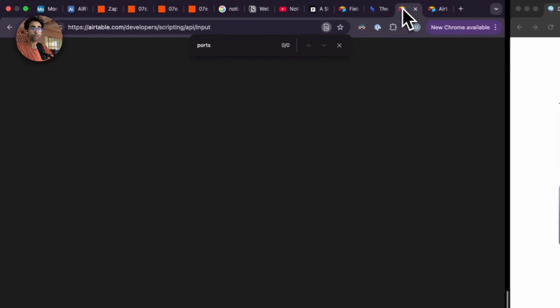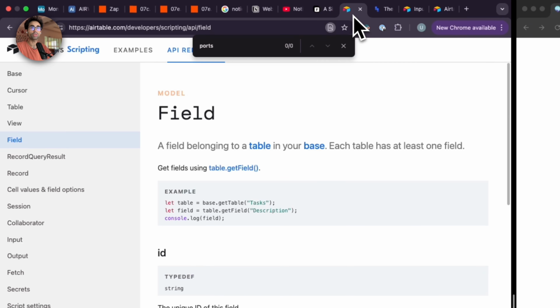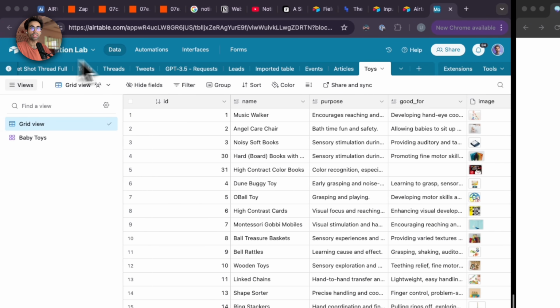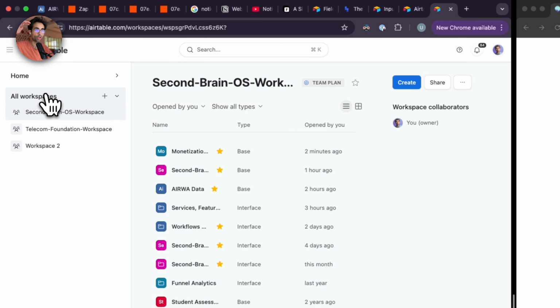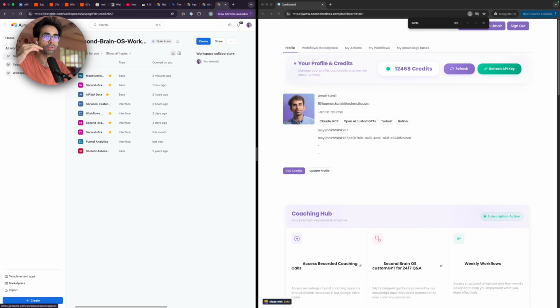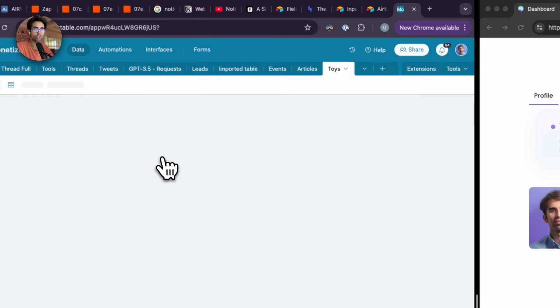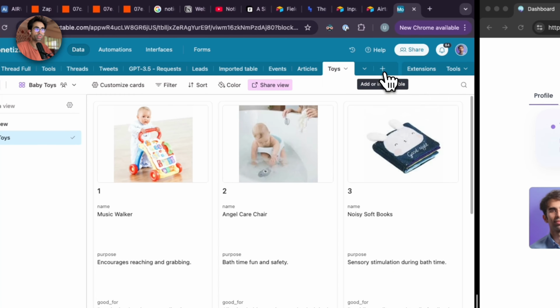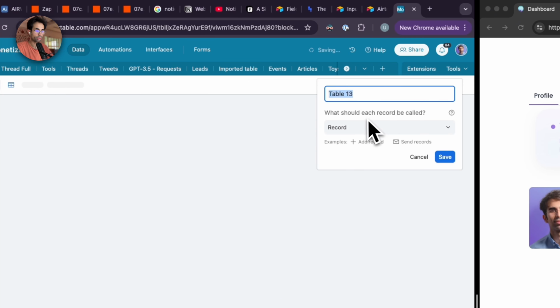So first, you want to make sure to head into a base in Airtable. And if you don't know what a base is, essentially what happens in Airtable is at the top level, you have workspaces. And inside workspaces, you create a base. And a base is essentially a collection of tables. It's short for database, right? So here I've created a dummy database called Monetization Lab. And here what I'm going to do is create a new table, and I'm going to call it content.